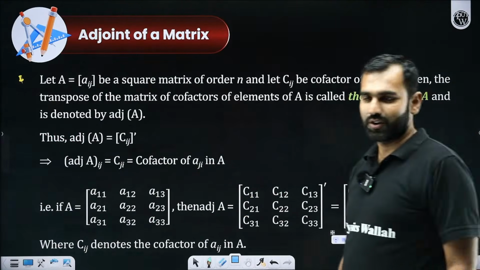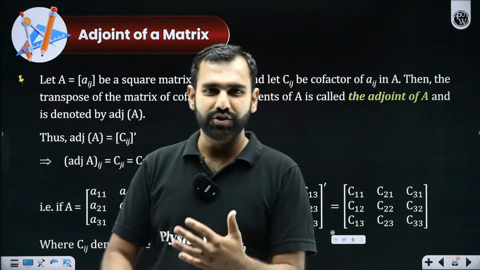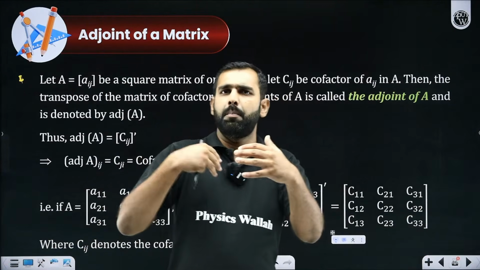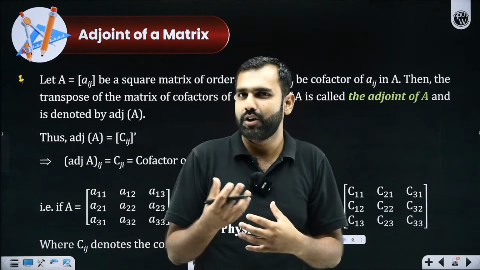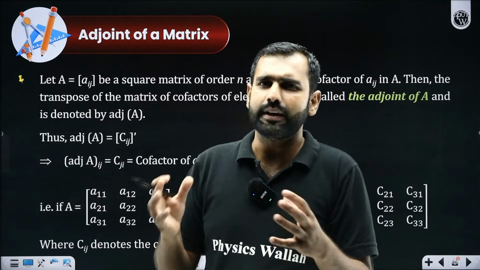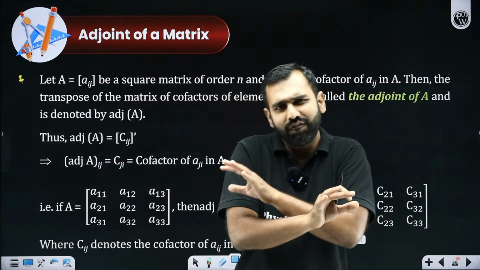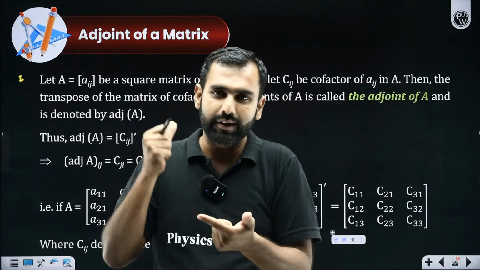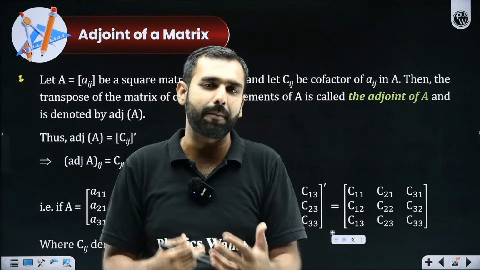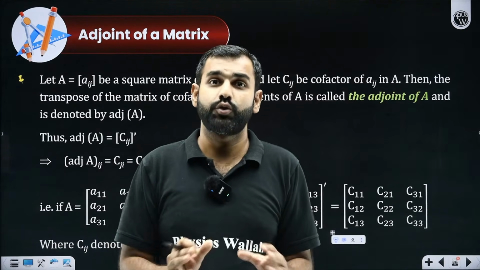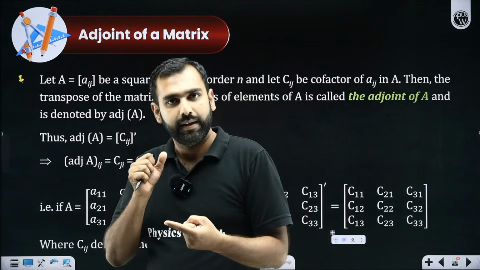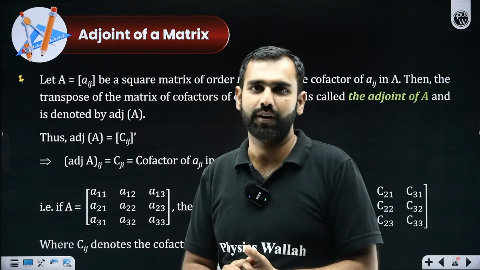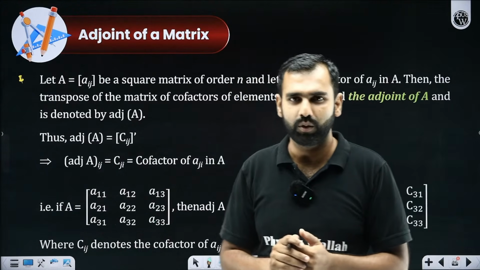Now comes the most interesting part. We are almost reaching the climax. Whatever we have understood so far, matrices, properties, adjoint, transpose, different types, everything we have discussed, will get clubbed into something called adjoint and inverse, and the job will be done. Your chapter will be done. These last two topics, adjoint and inverse, are where the majority of the questions are asked. Shall we move towards that?